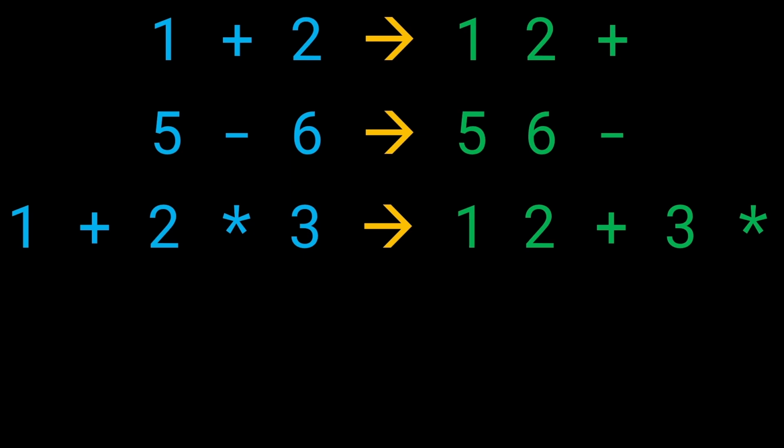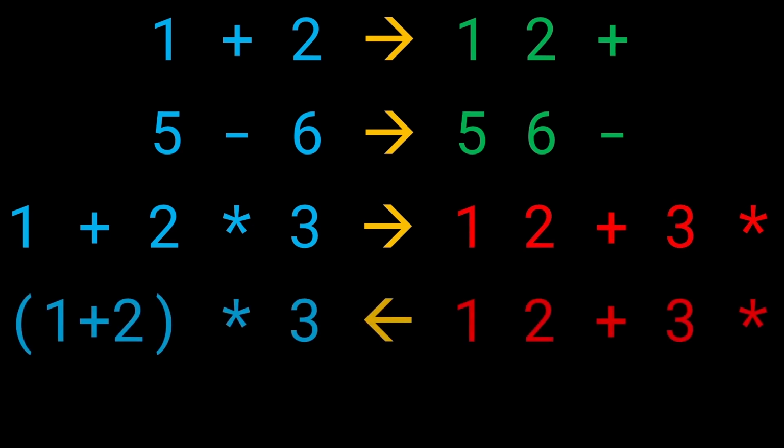Wait a second. 1 plus 2 times 3 will evaluate to 1 plus 6, which is nothing but 7. But if we actually evaluate this, it'll come out to be wrong. That's because 1, 2, plus will get evaluated to 3 first, and then we'll have to do 3 times 3, giving us the answer 9. This is in fact wrong.